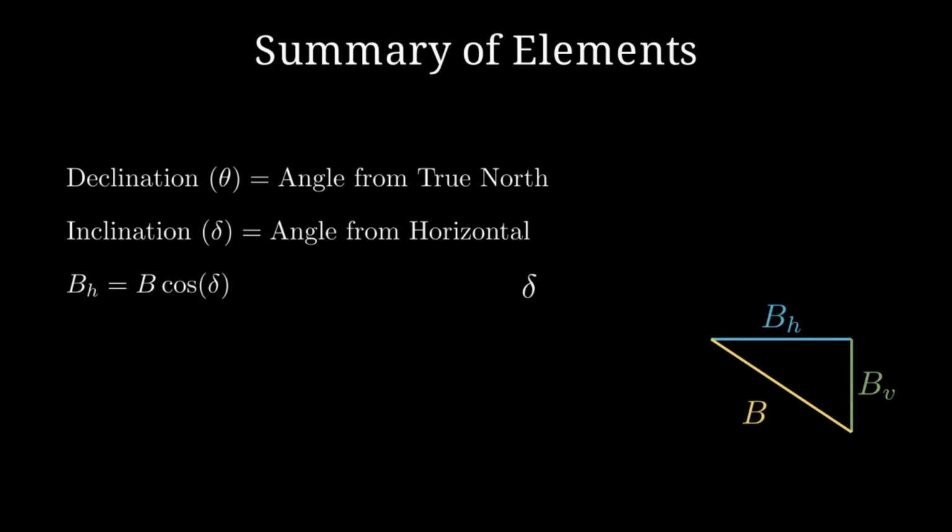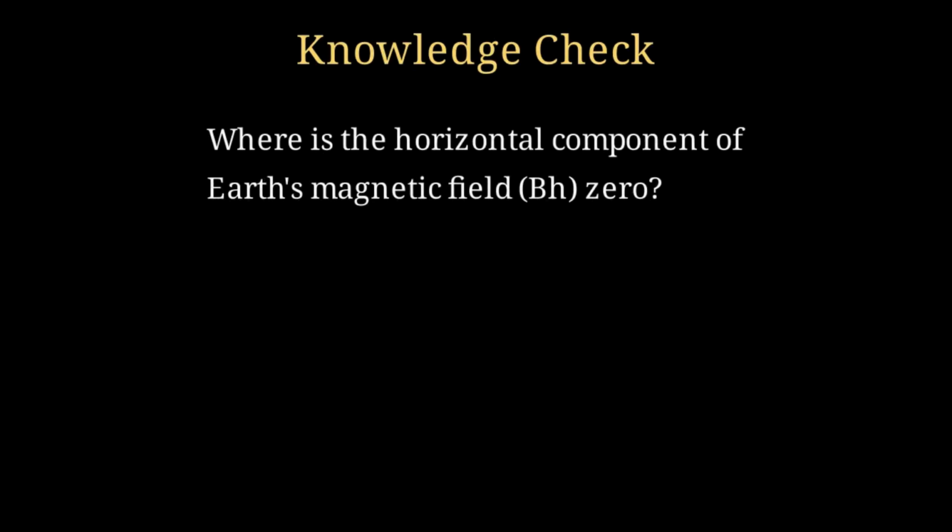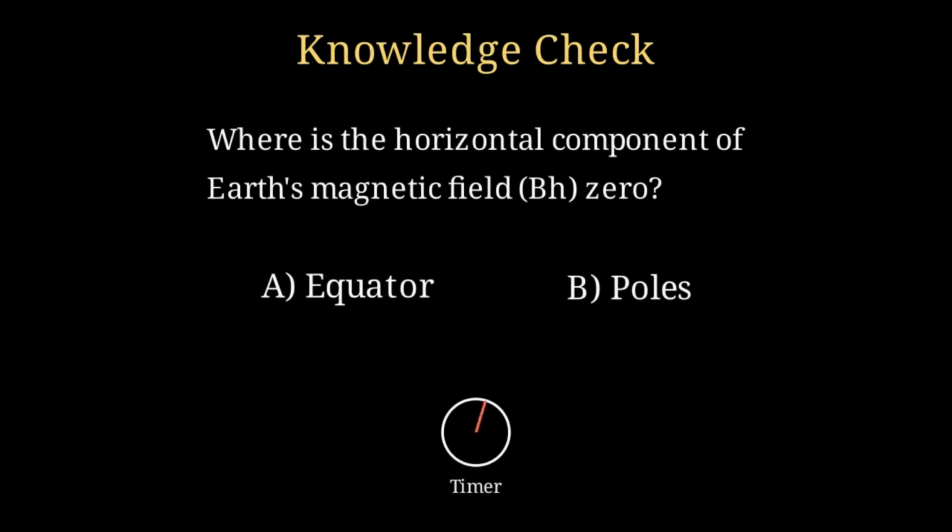Together, these elements allow us to map the invisible forces surrounding our planet. Time for a quick check. Based on what we learned about the angle of dip, at which location would the horizontal component of the magnetic field be 0? Think about the pole versus the equator.